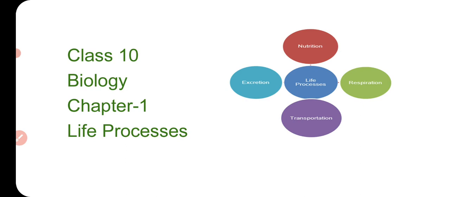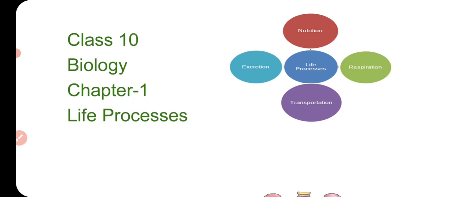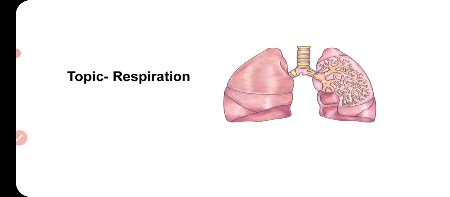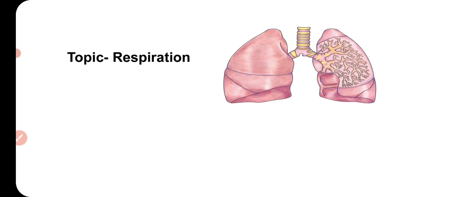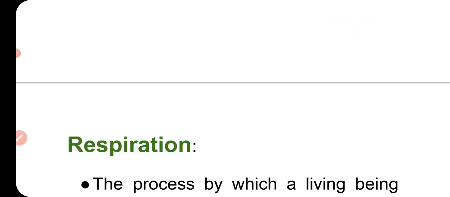Chapter 1, which is life processes. In chapter 1 there are 4 life processes given, that is nutrition, respiration, transportation and excretion, which are very necessary for the maintenance of life by any organism. In the earlier video we have studied about nutrition, and in this video our topic is respiration. We will study what respiration is and how it takes place in the animal body.